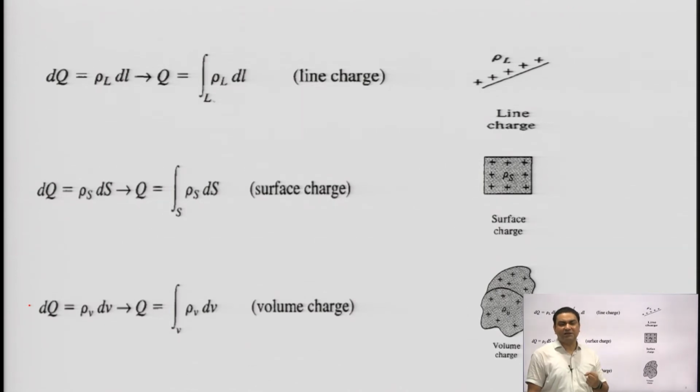In the line charge distribution, dq is defined as rho L dl. Here rho L is the line charge density.